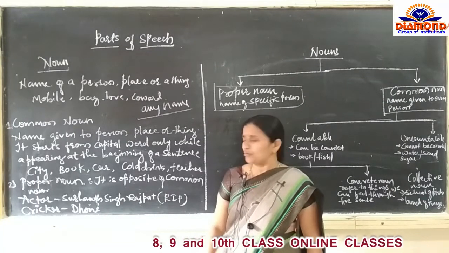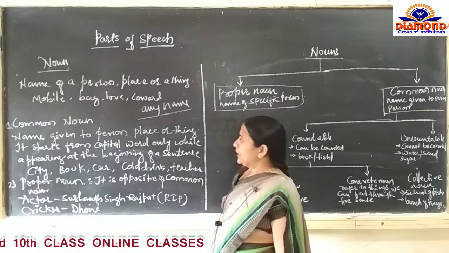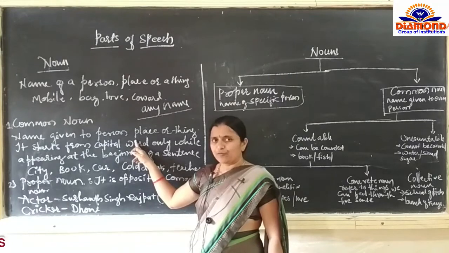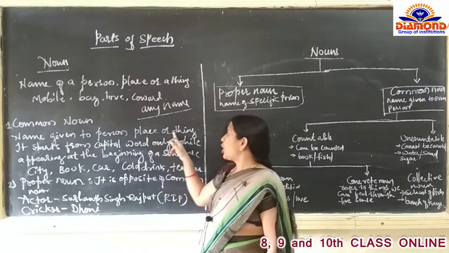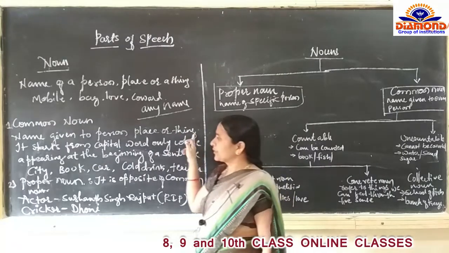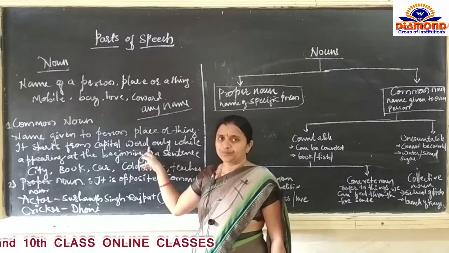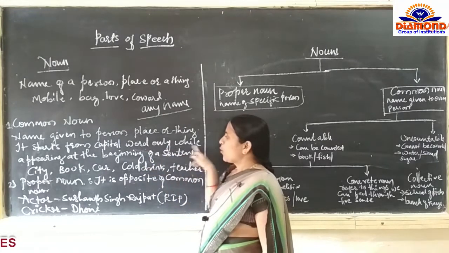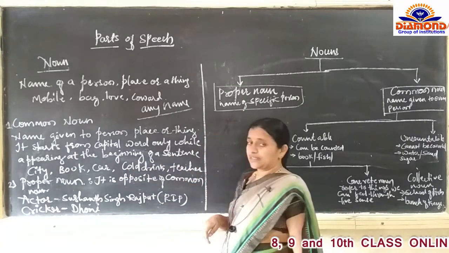What is common noun? Just read out the definition. Name given to a person, place or thing. Listen to it carefully. It starts with a capital letter only while appearing at the beginning of a sentence.